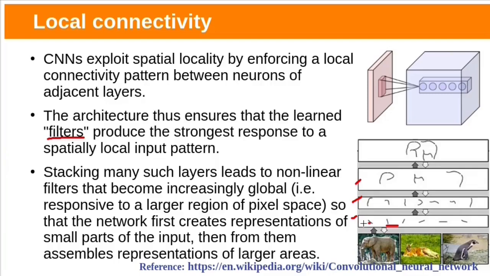It means the first layer identifies small parts of inputs, such as edges, then forms more complex features. In the next layer, they will form more meaningful features. In this case, based on these lower level features, in the second level, some kind of curves are formed by using these first layer features. Then ears, legs, and the entire elephant outline is formed.